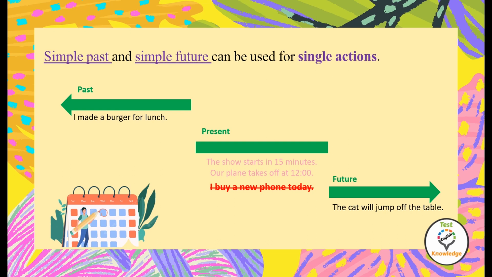As you can see, we can use the present simple for a scheduled future event. This is going to be scheduled and we cannot control when it happens. Another example. Our plane takes off at 12. Can we control the plane taking off? Of course not. We cannot control the start of the show nor the taking off of the plane.